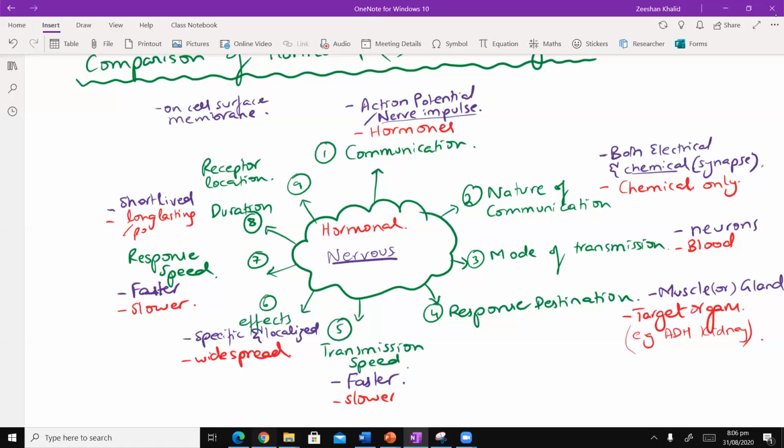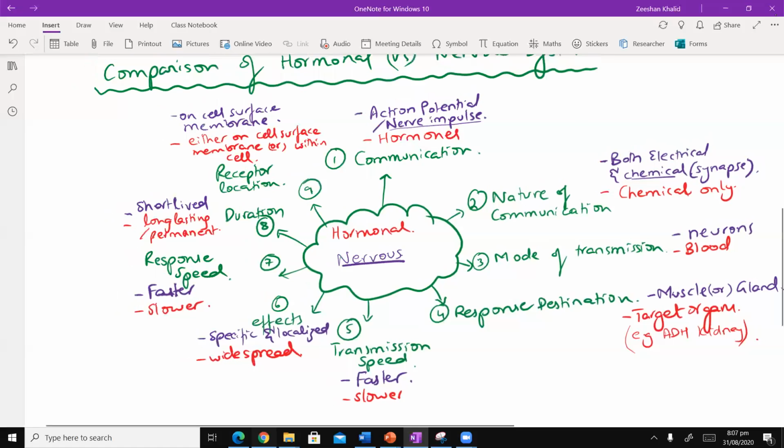And in some cases Sir, it is. नहीं, ठीक आप कह रहे हैं. मैं ये नहीं कह रहा it's only short. Usually it's long lasting. Okay. All right. And then you have the receptor location. In case of hormones, the receptor location is either on the cell surface membrane, ठीक है जी, or within the cell भी होता है, within the cell, ठीक है जी. तो ये basically comparison है nervous और hormonal का.